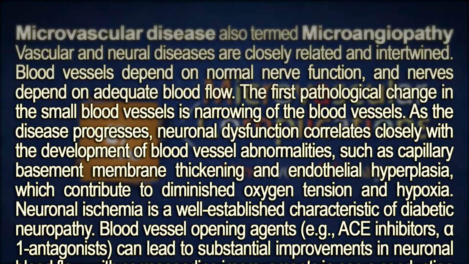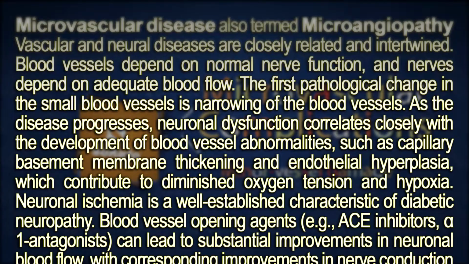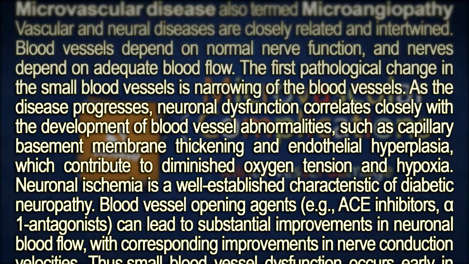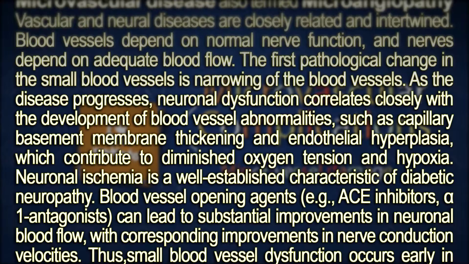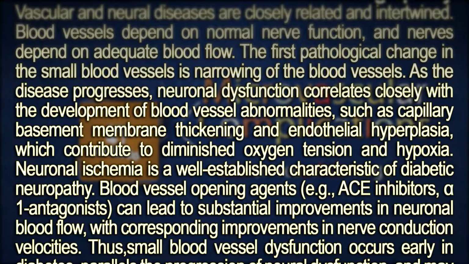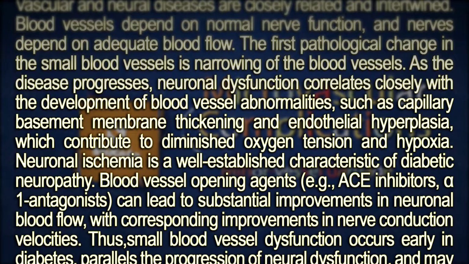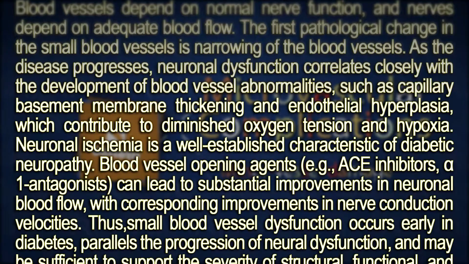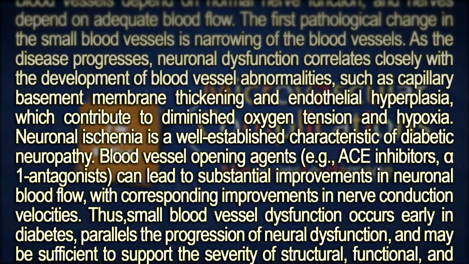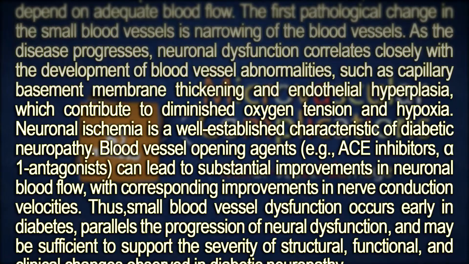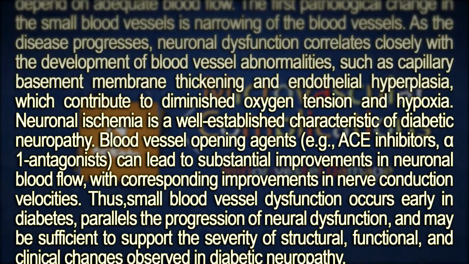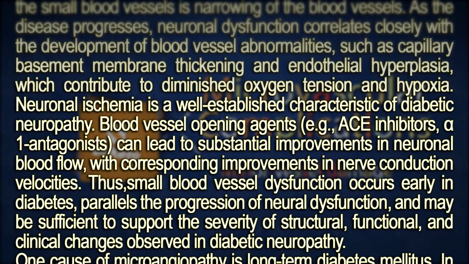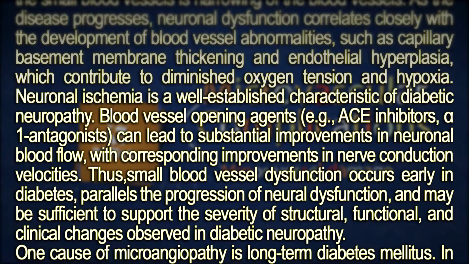As the disease progresses, neuronal dysfunction correlates closely with the development of the blood vessel abnormalities, such as capillary basement membrane thickening and endothelial hyperplasia, which contribute to diminished oxygen tension and hypoxia. Neuronal ischemia is a well-established characteristic of diabetic neuropathy. Blood vessel opening agents, examples of ACE inhibitors or A1 antagonists, can lead to substantial improvements in neuronal blood flow with corresponding improvements in nerve conduction velocities.